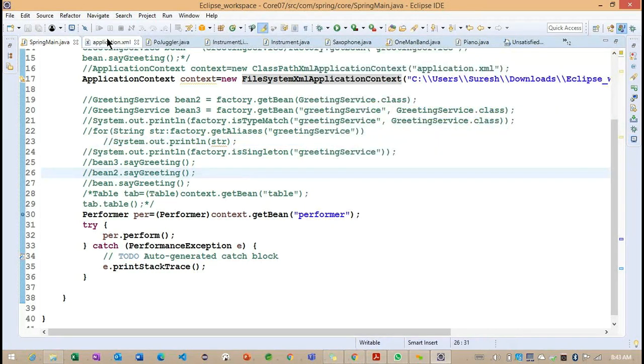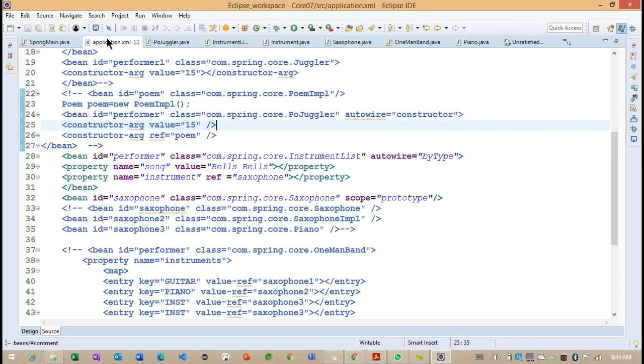Along with this prototype scope, we have different scopes here. What are the different scopes? Request: whenever our application receives an HTTP request, for each HTTP request we want to create one object. For that we can go for the request scope. We have one more scope, which is called session.